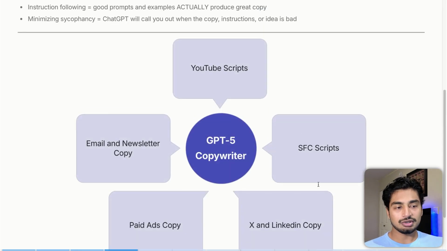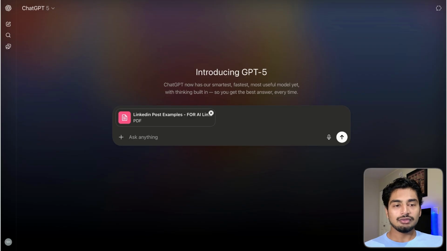But it can write YouTube scripts, short form scripts, X and LinkedIn copy, paid ads copy, email and newsletter copy. So I'm going to go ahead and give it a completely random LinkedIn data set and ask it to write a LinkedIn post for me. Let's see how it does. All right, so I have a LinkedIn post example training database that I just gave to GPT-5. And we're going to have it write a LinkedIn post for my company with one single sentence, and we're going to see how it does.